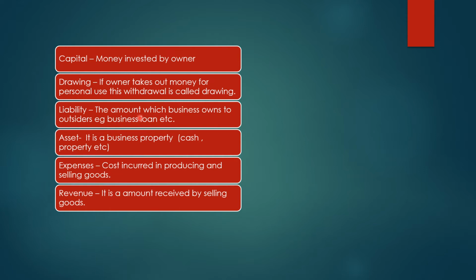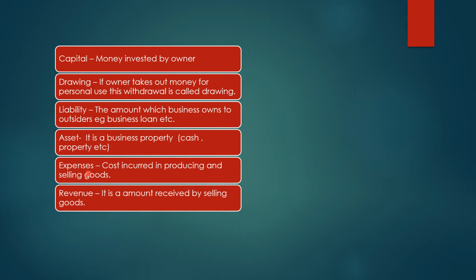Now what is a liability? The amount which the business owes to outsiders, for example a business loan, is called a liability. What is an asset? It is business property like cash, property, buildings and stock, goods. Everything comes under assets.